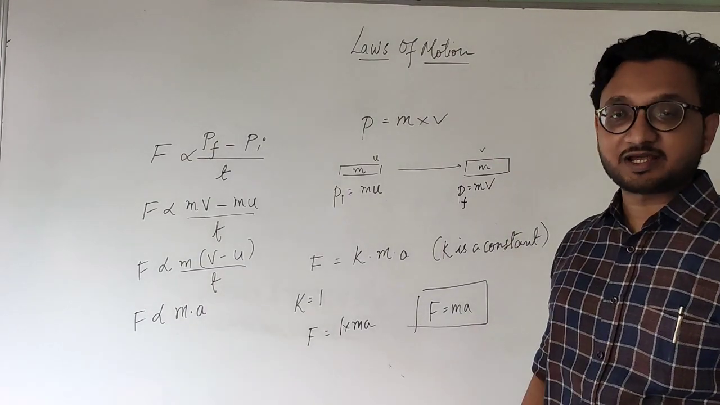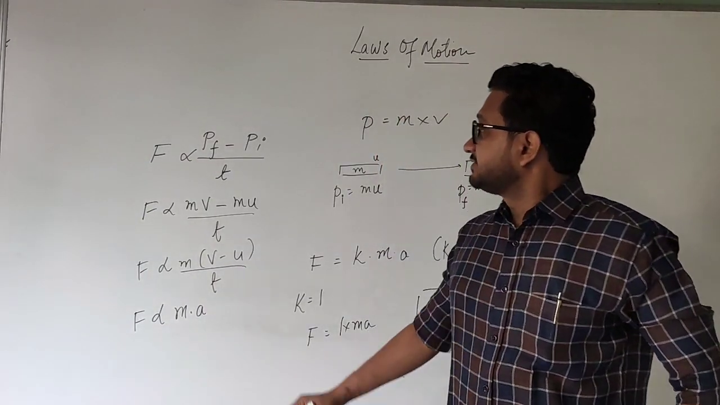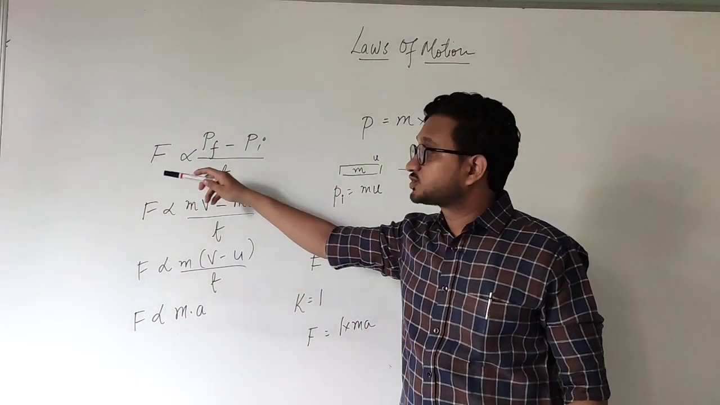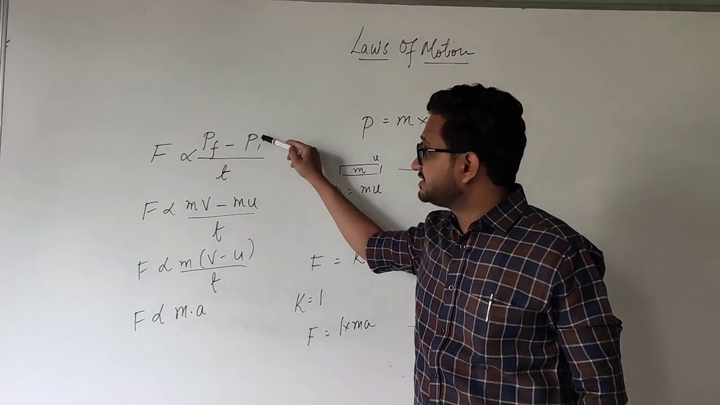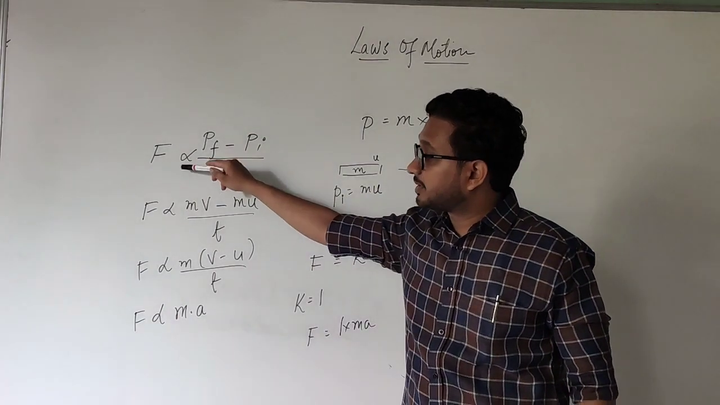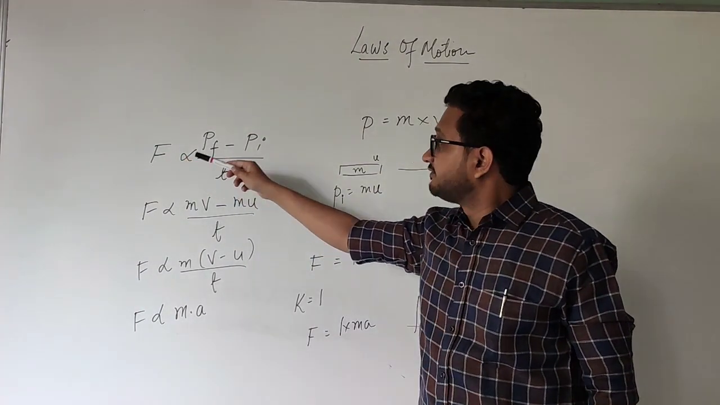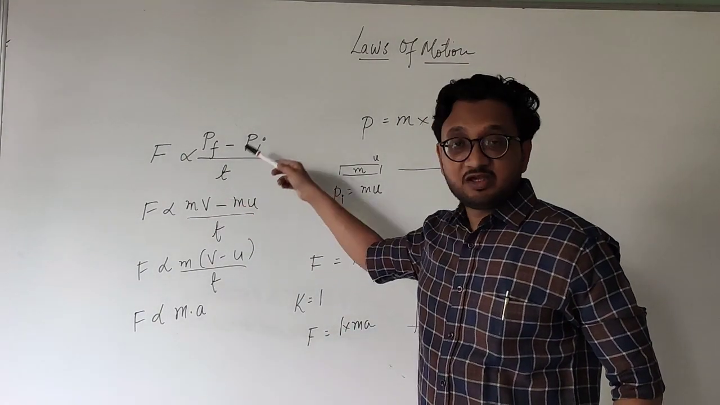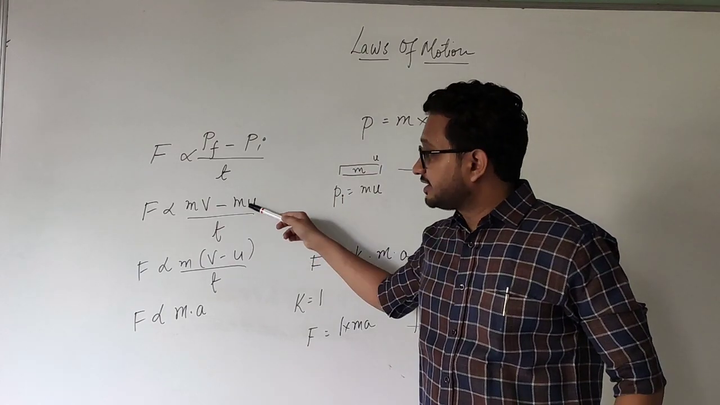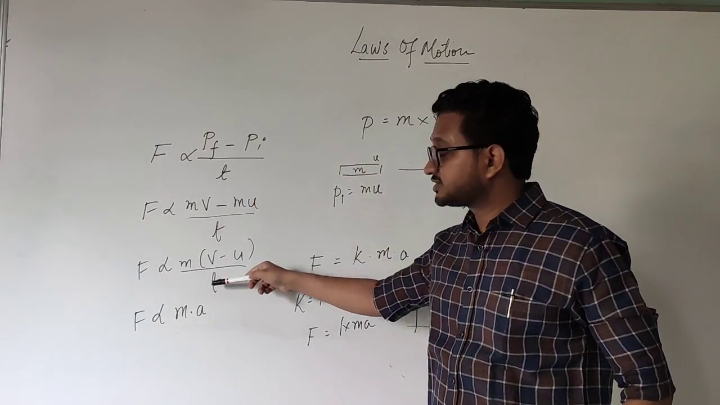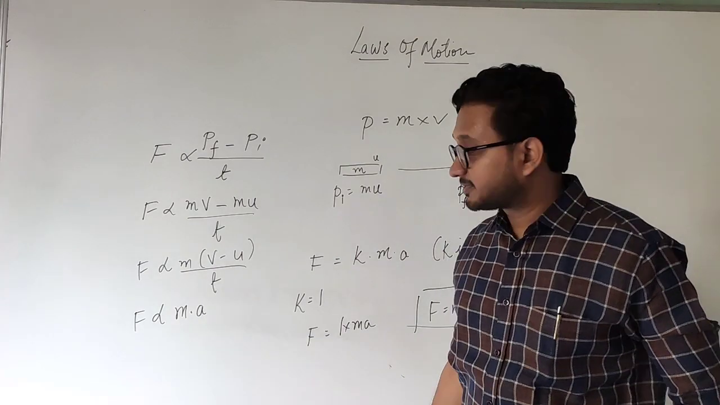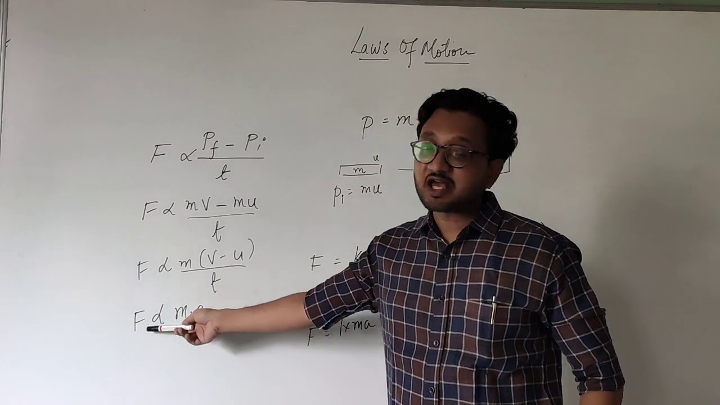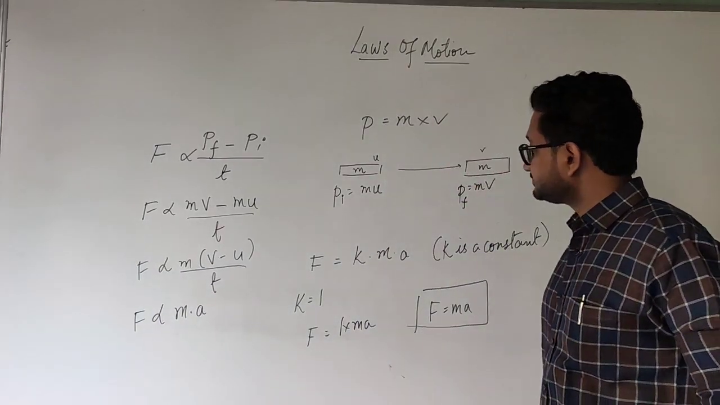We go through it once again. The second law of motion states that the rate of change of momentum is directly proportional to the applied unbalanced force. So the change of momentum in a certain amount of time is directly proportional to the applied unbalanced force. We apply the values of final momentum and initial momentum: final momentum is mv, initial momentum is mu. Taking m common, we get v minus u upon t. We studied in the previous chapter that v minus u upon t is acceleration.